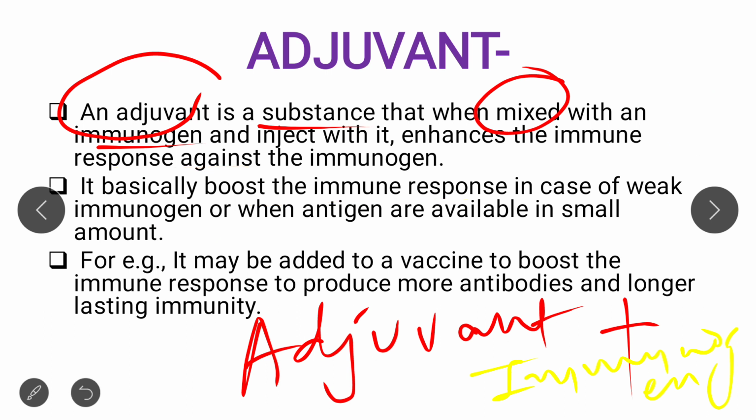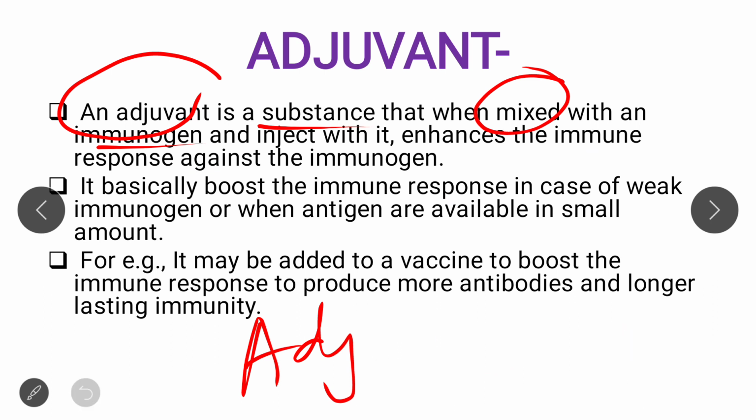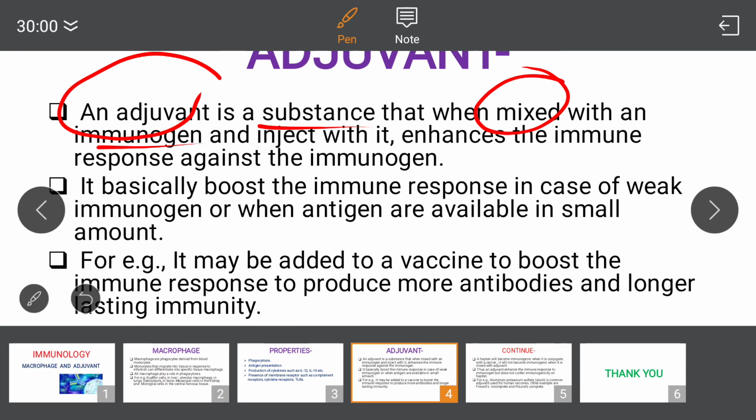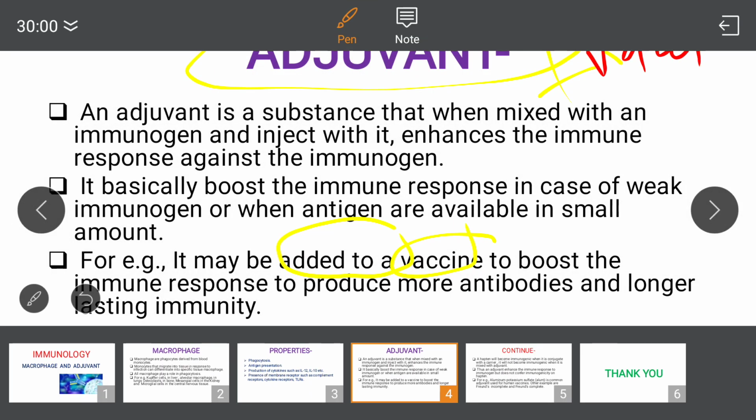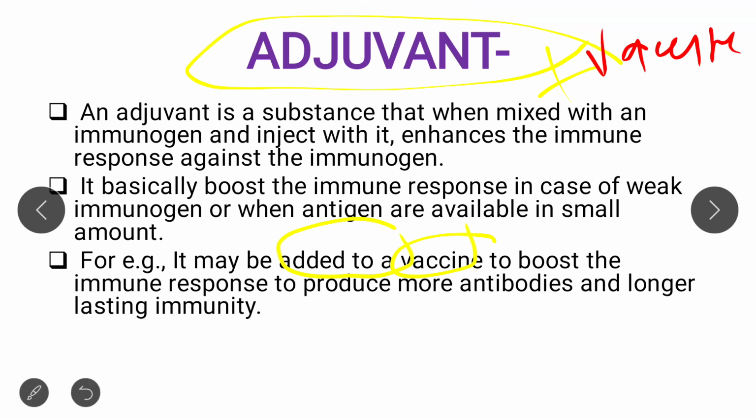You can understand it very clearly if you read this example. If adjuvant is added to a vaccine, it boosts the immune response to produce more antibodies in response to that vaccine, and gives longer lasting immunity.